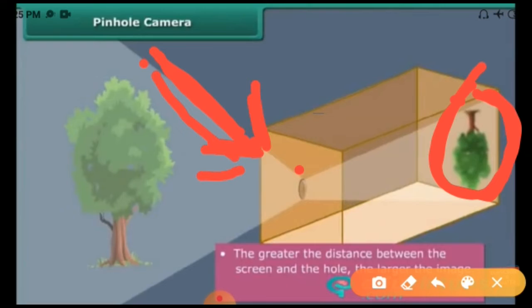In this camera, the size of the image depends upon two factors. So what are they? The first one is that the greater the distance between the screen and the hole, the larger the image. And the second one is that the larger the image, the fainter it is.